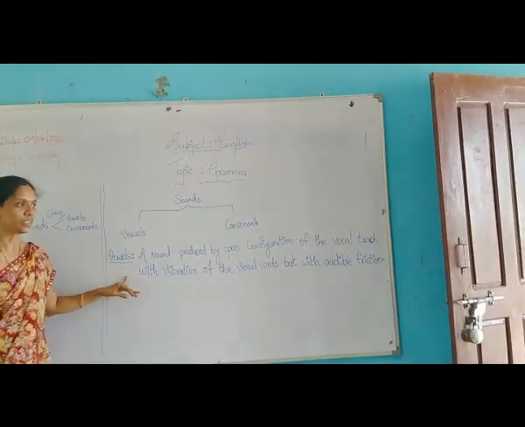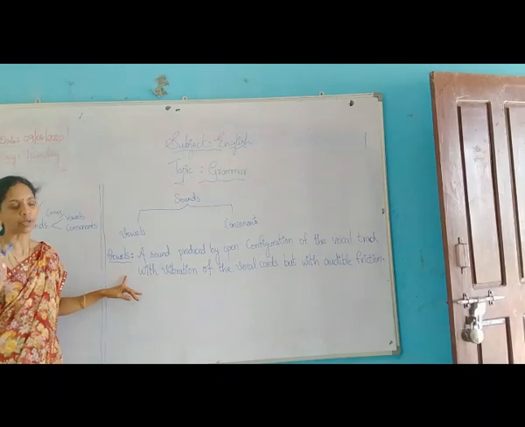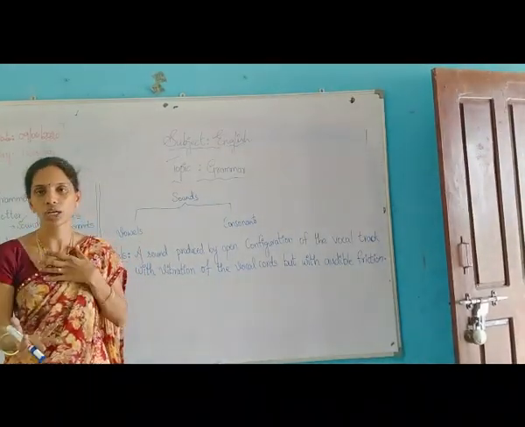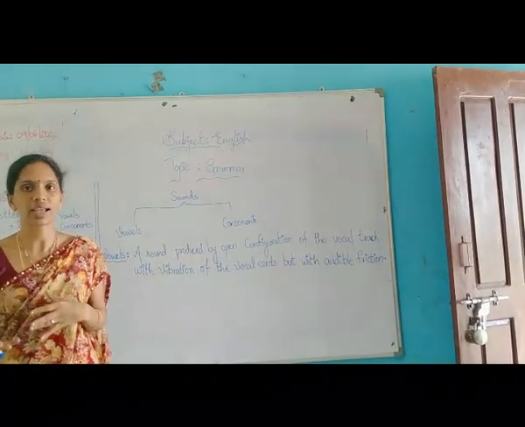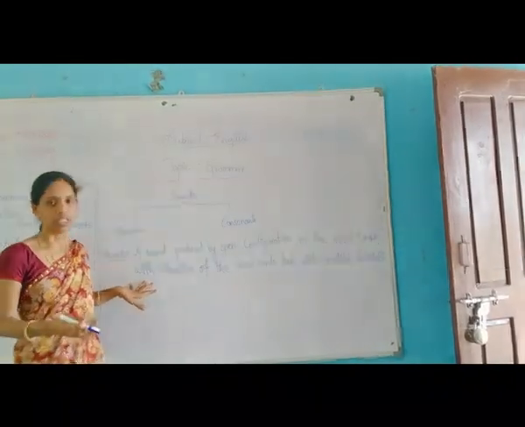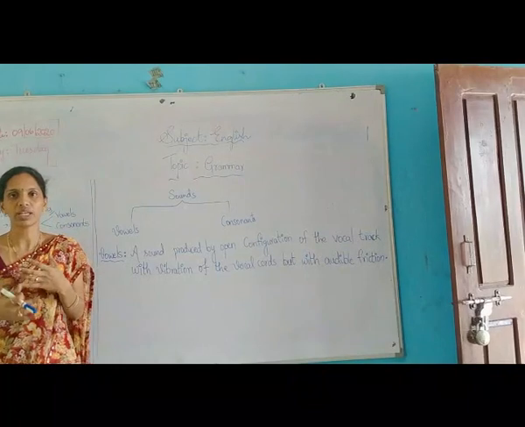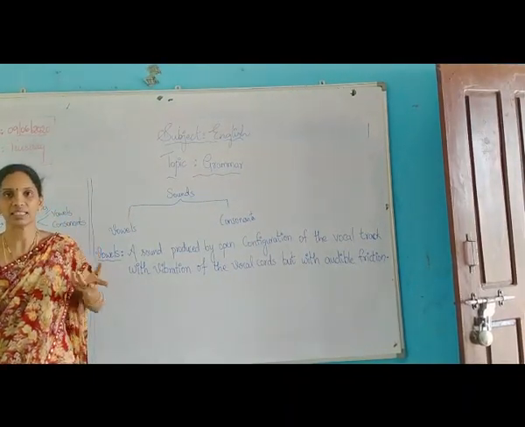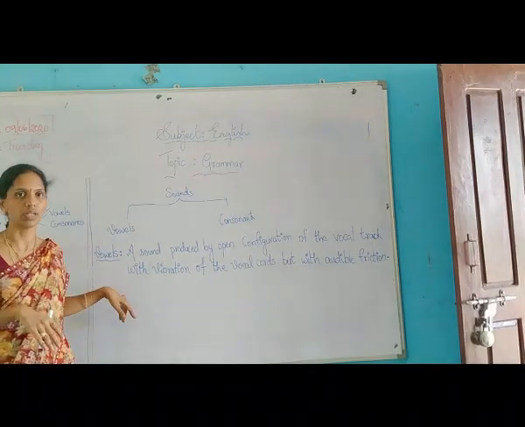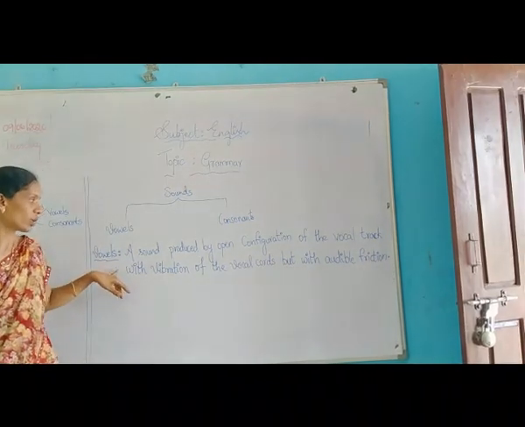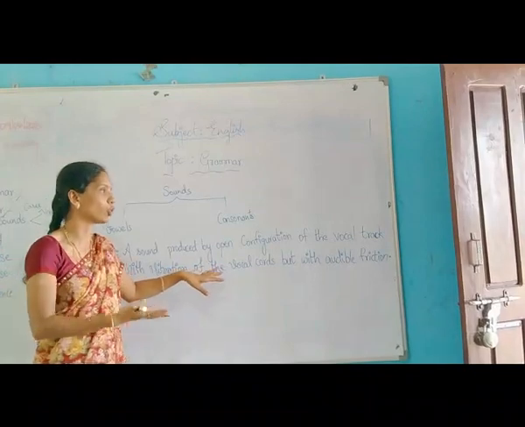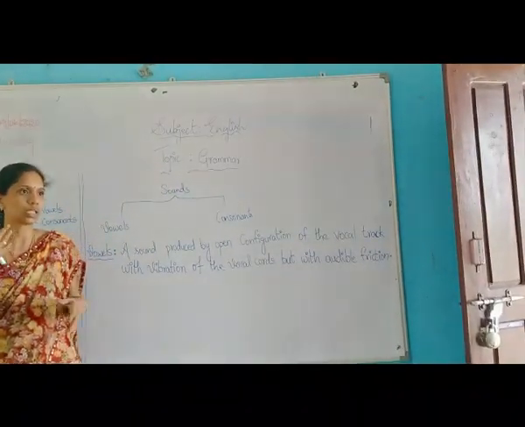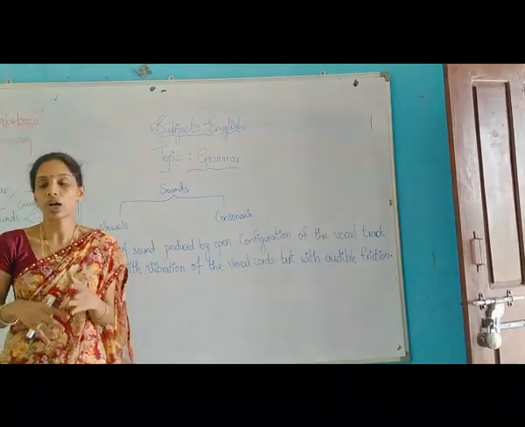Coming to what a vowel is and how we pronounce it. Let us see. A sound produced by the configuration of the vocal cord and the vocal tract is called a vowel. The vibration comes out very audibly with great friction and it is heard clearly. That is called a vowel. Again I repeat, a vowel is a sound produced with an open configuration of the vocal tract, with vibration of the vocal cords but with audible friction.